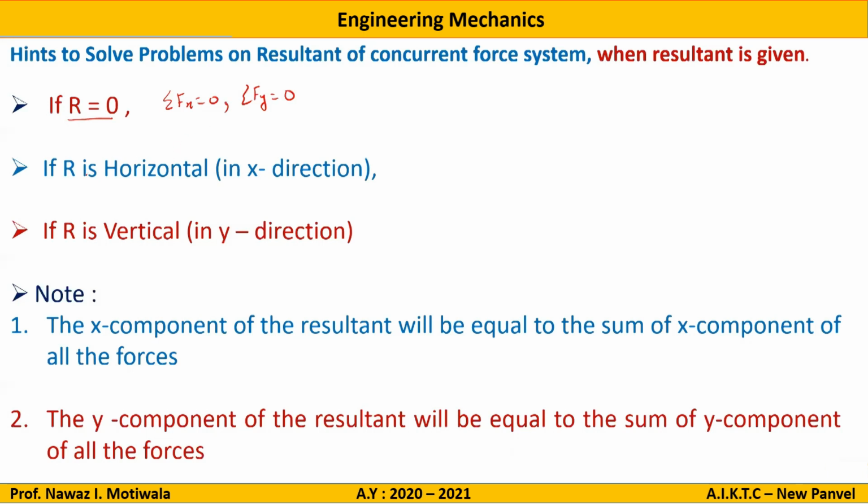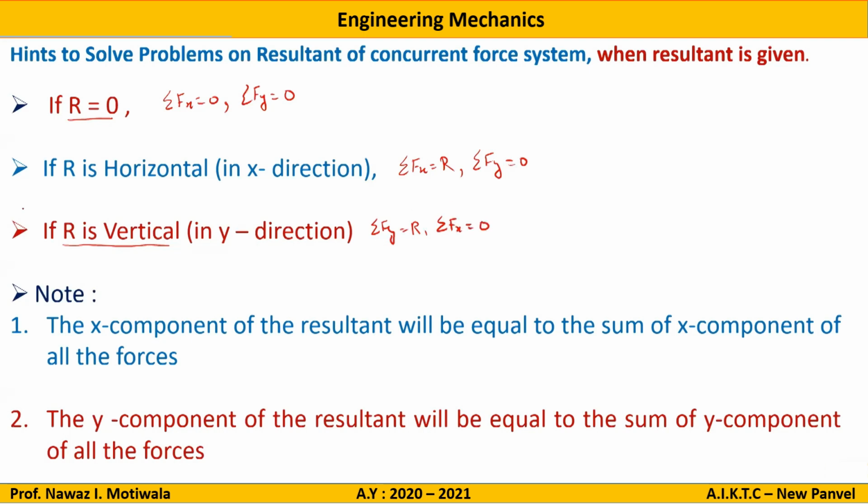Suppose the question says find the fourth force, or the unknown force, such that R is horizontal, that is in x direction. Then I can write summation Fx is equal to R, as given in the condition, and summation Fy is equal to 0. Similarly, if R is vertical, I will use the condition summation Fy is equal to R and summation Fx is equal to 0.